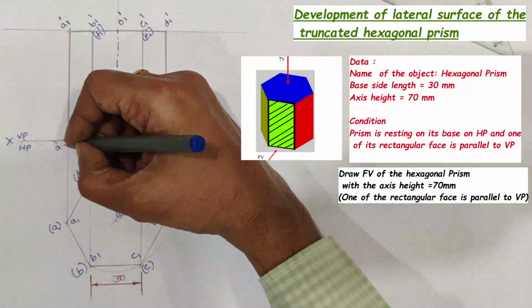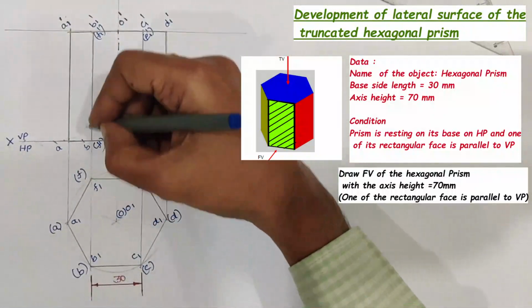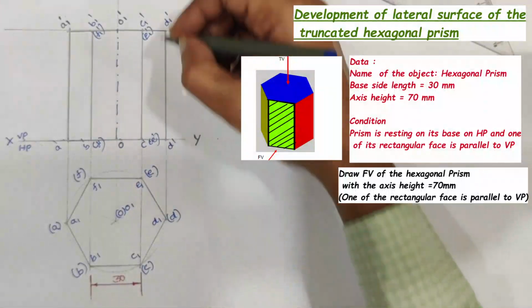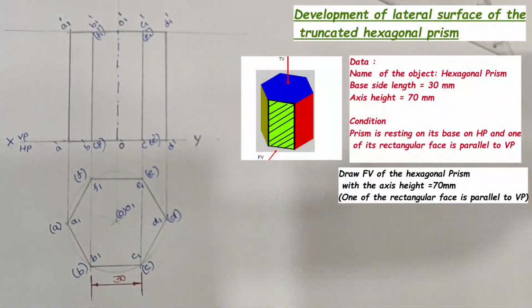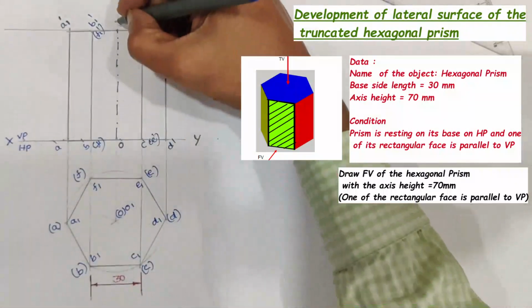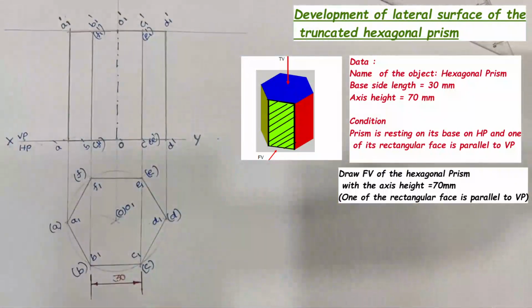The face edges, namely A dash A1 dash, B dash B1 dash, C dash C1 dash, D dash D1 dash, are visible. That's why they are drawn with continuous lines. Here the height of the face edge is equal to the axis height, which is 70 mm.